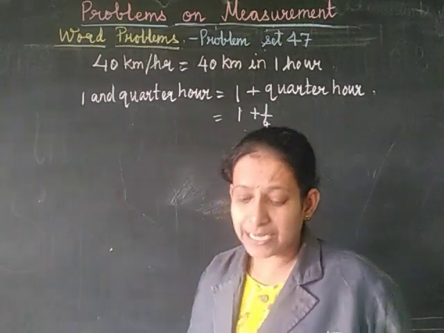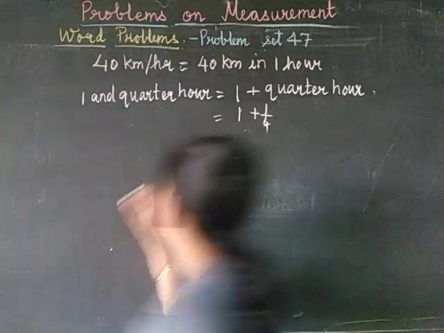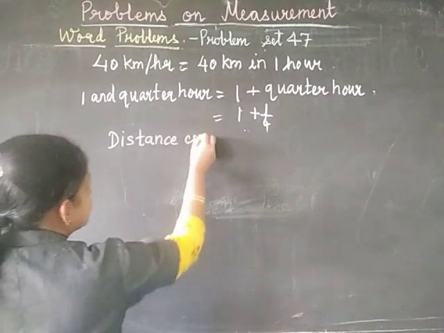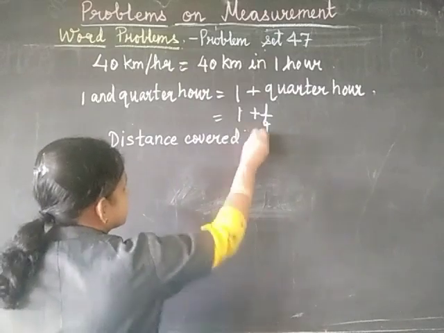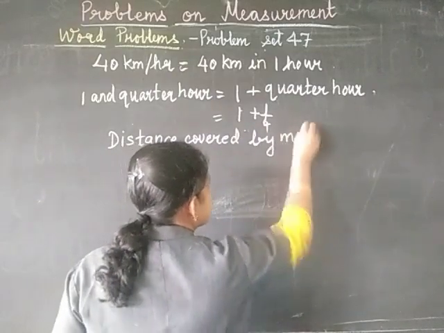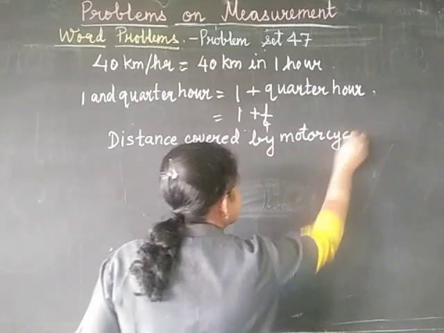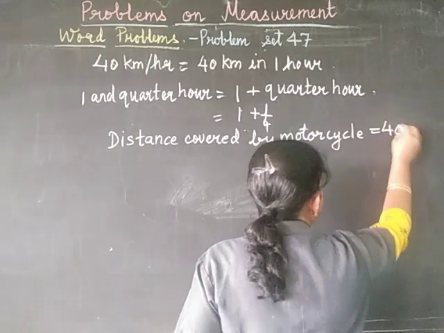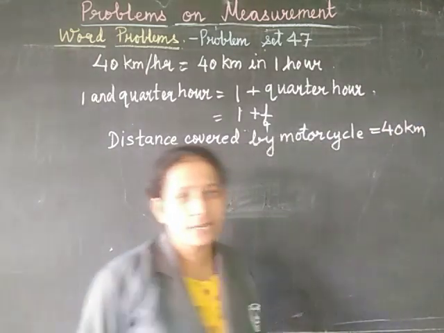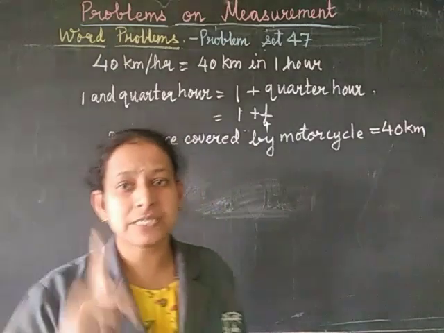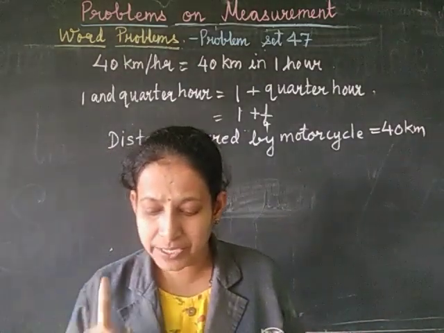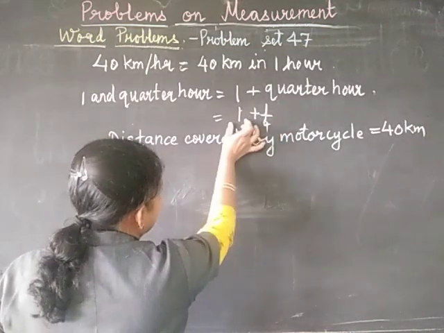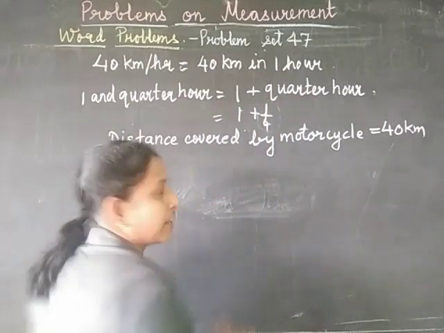Fine. Now you know that the distance covered by the motorcycle is equal to 40 kilometers. So in 1 hour it covers a distance of 40 kilometers. Therefore, in 1 hour we have already got the distance. We need to find only for 1/4 of an hour.